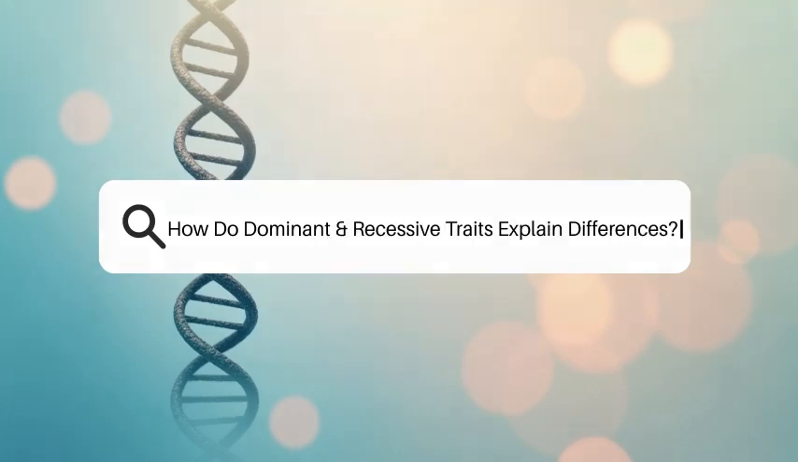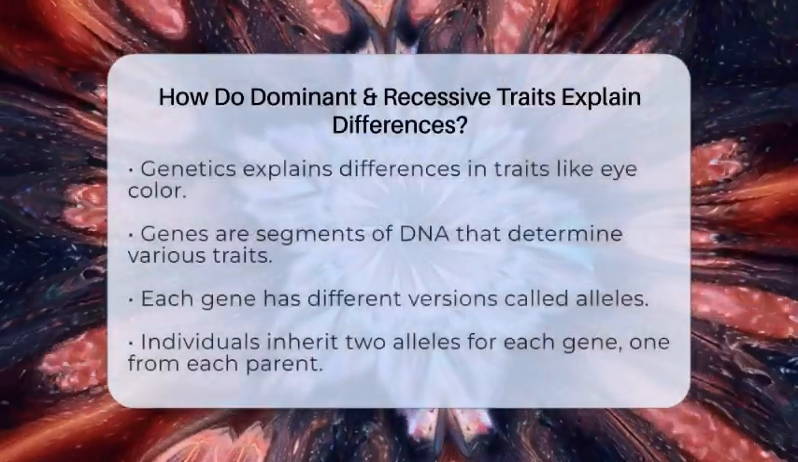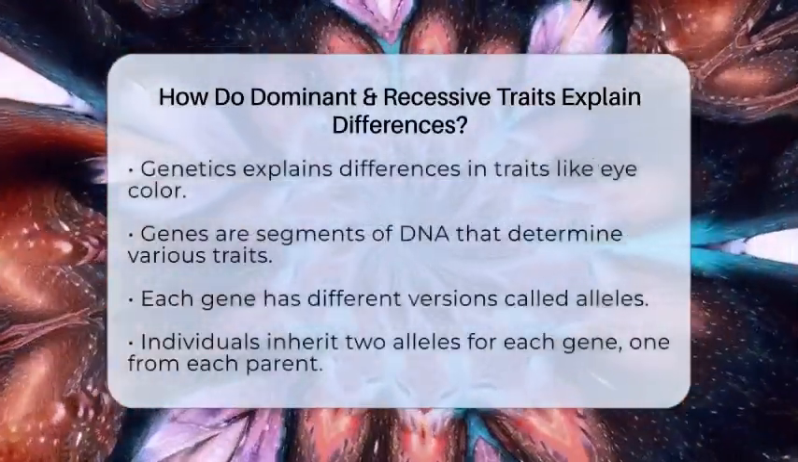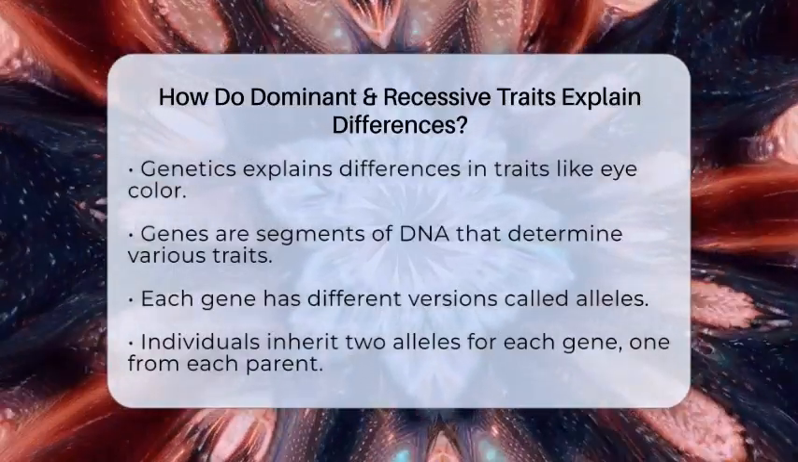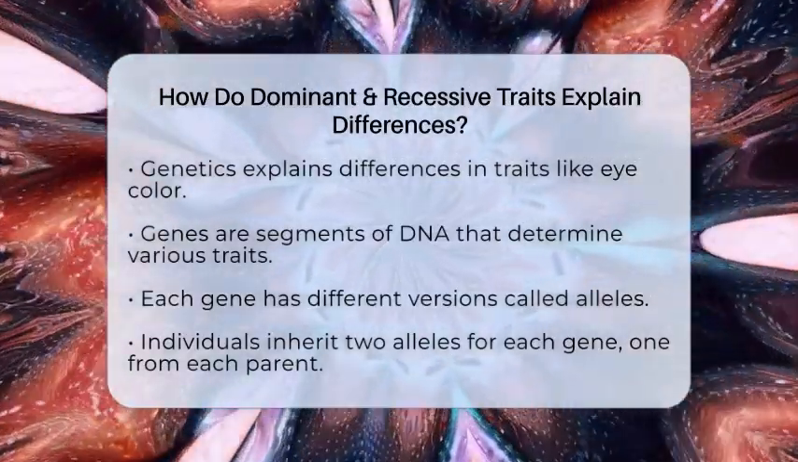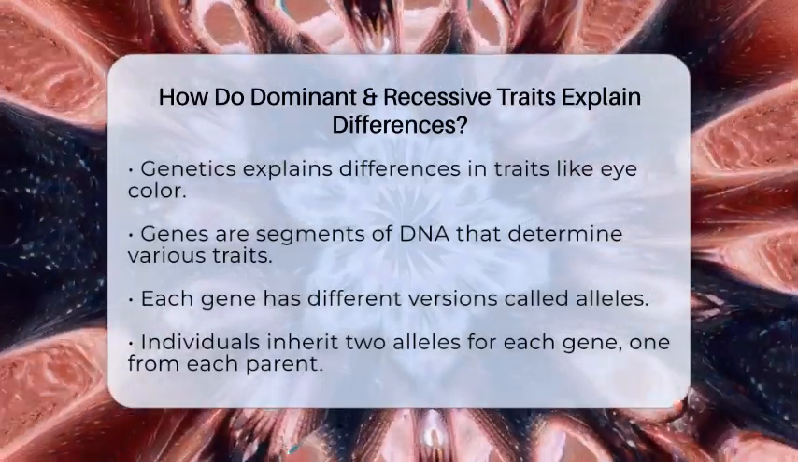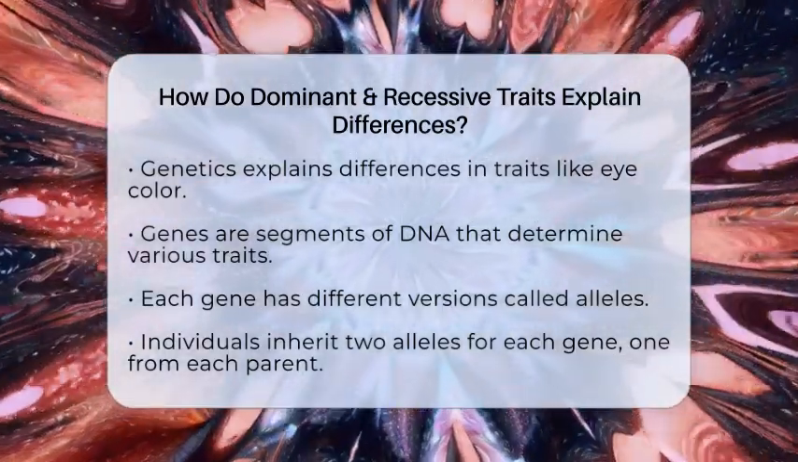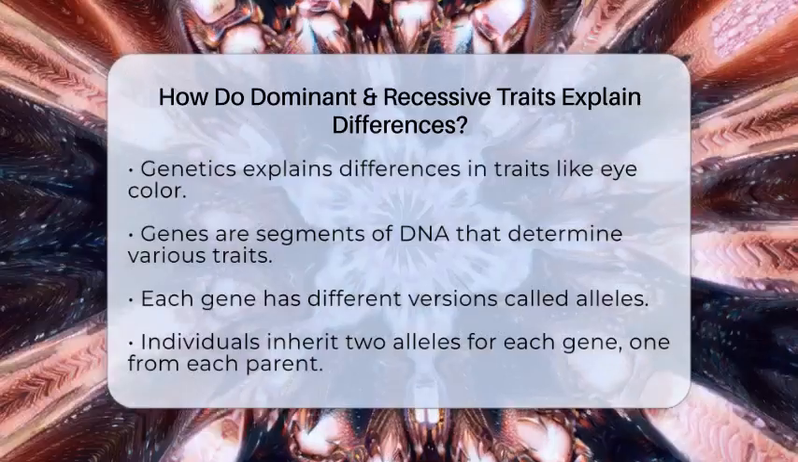How do dominant and recessive traits explain differences? Have you ever wondered why some people have brown eyes while others have blue? The answer lies in genetics, specifically in dominant and recessive traits. Let's break it down in a simple way.